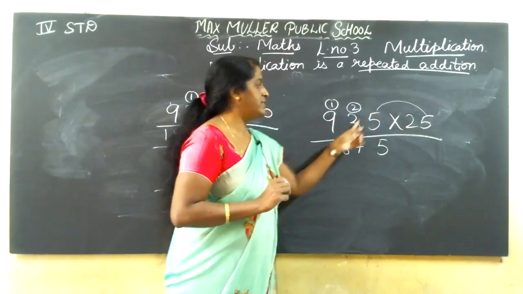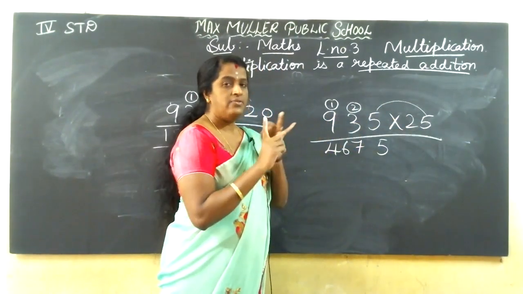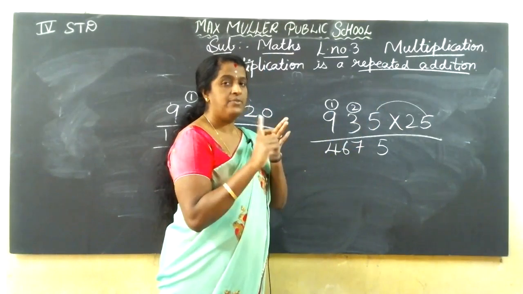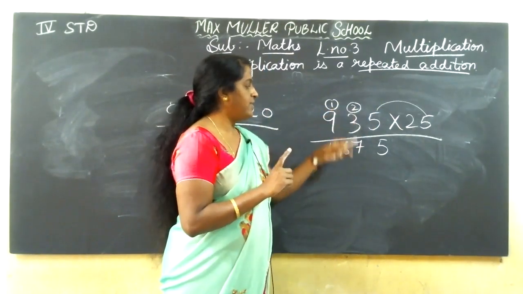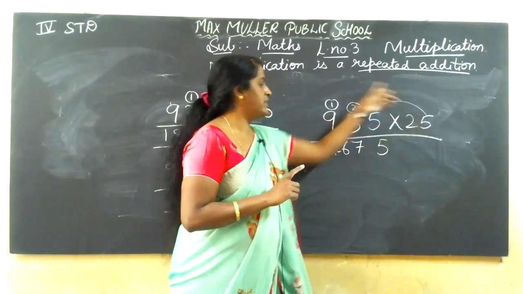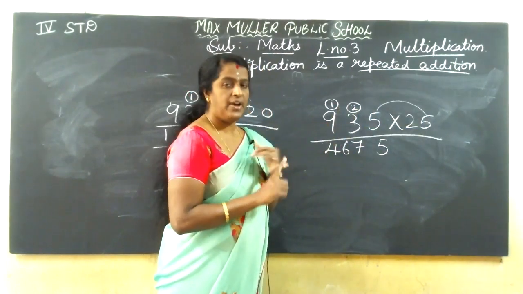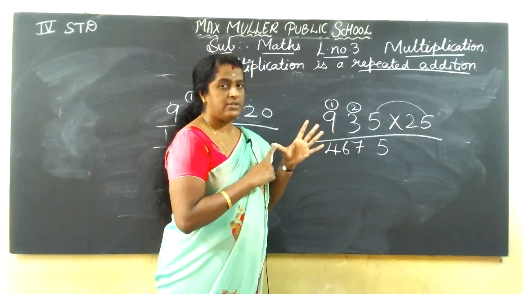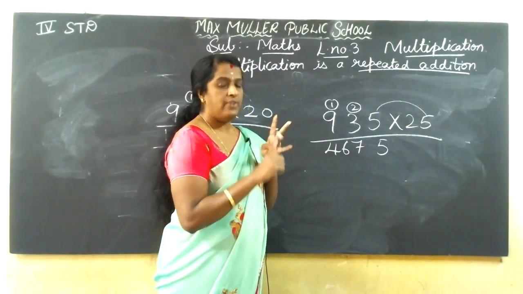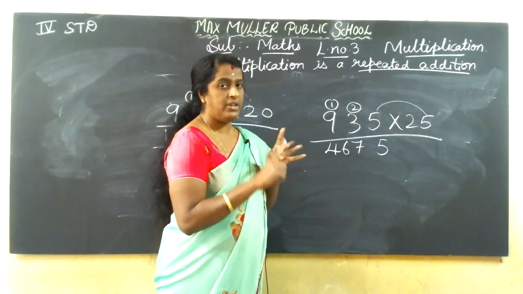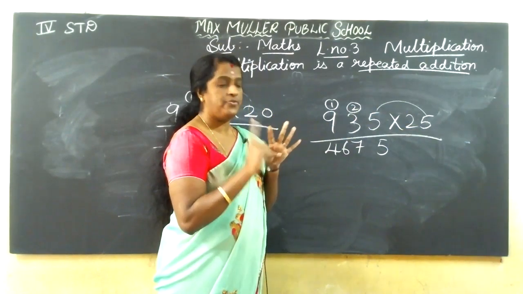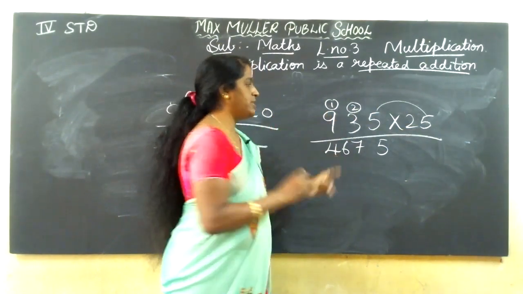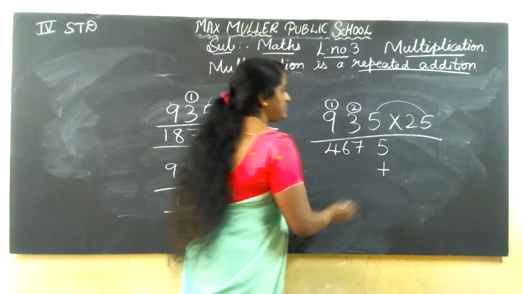Next, 5 threes are, 5 ones are 5, 5 twos are 10, 5 threes are 15, 16, 17. 1 carry. Once again, 5 nines: 5 ones are 5, 5 twos are 10, 5 threes are 15, 5 fours are 20, 5 fives are 25, 5 sixes are 30, 5 sevens are 35, 5 eights are 40, 5 nines are 45. 45 plus 1, 46. Next step.